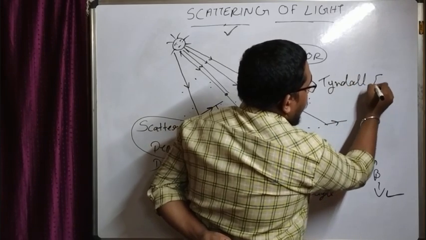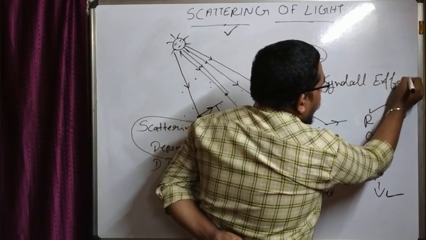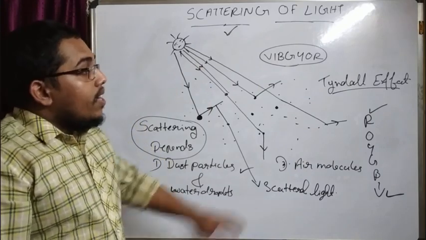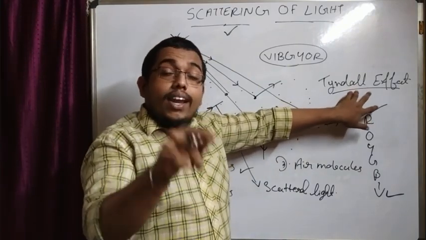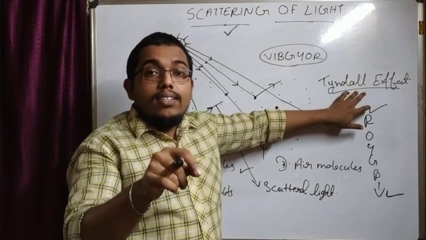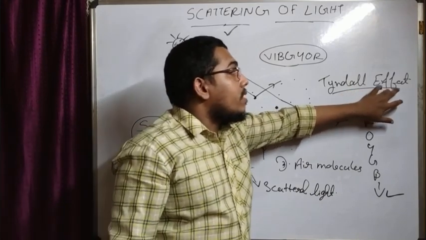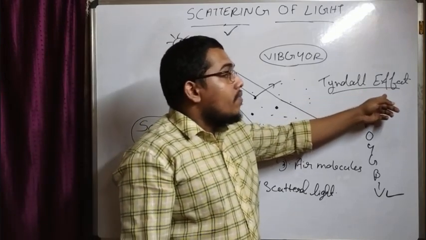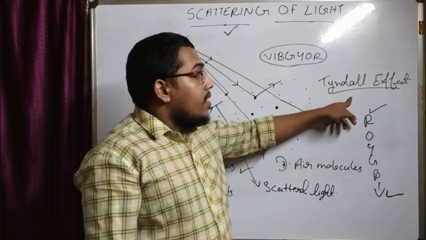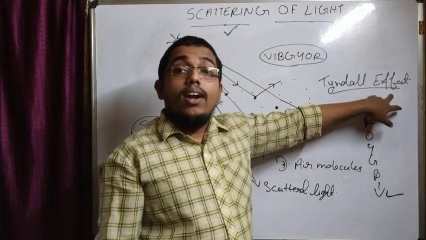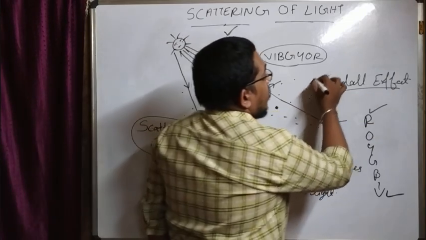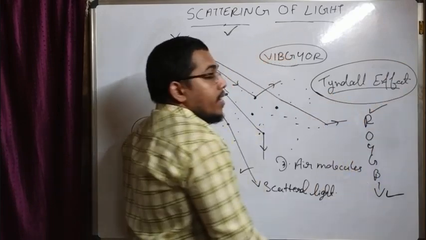What is the Tyndall effect? The scattering of light by the particles that are present in the atmosphere is called the Tyndall effect. Once again, the scattering of light by the particles in its path is called the Tyndall effect. Okay. So, also a very important point, the Tyndall effect.